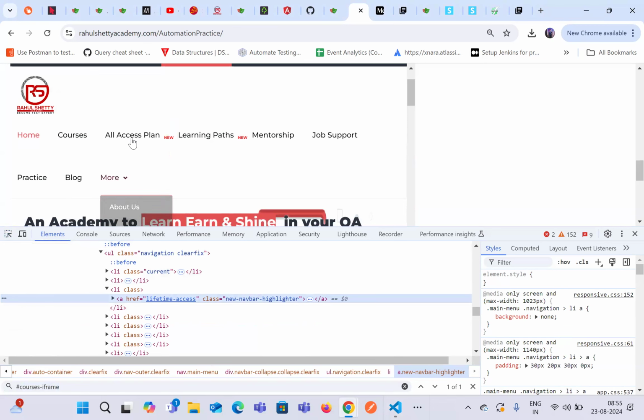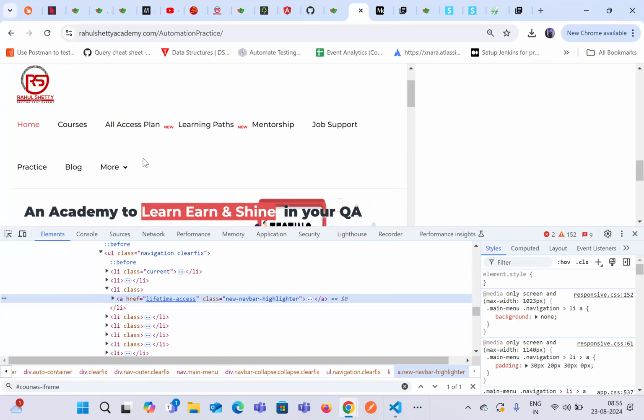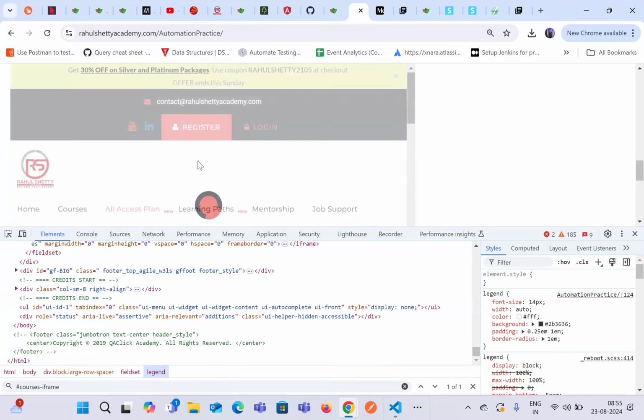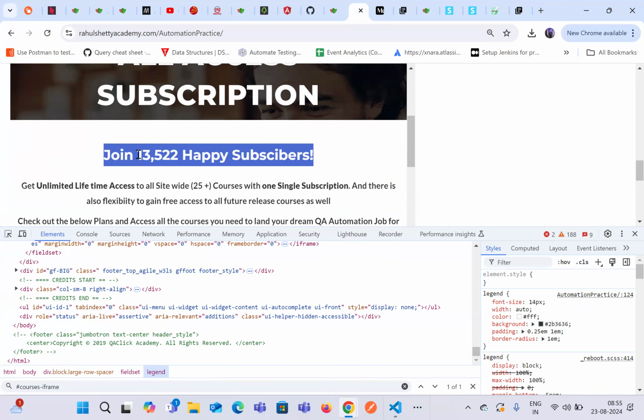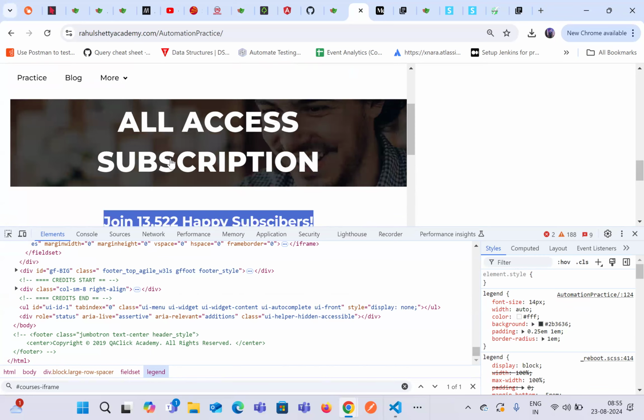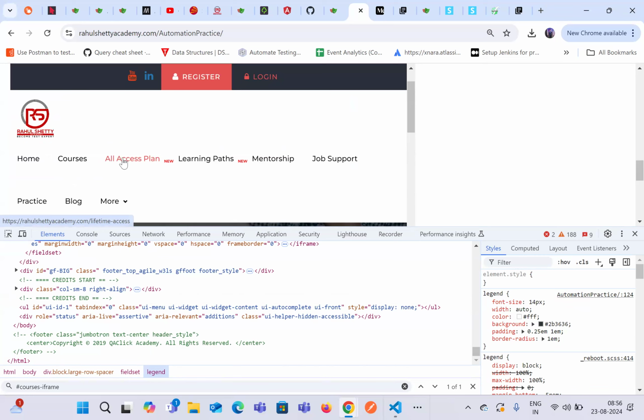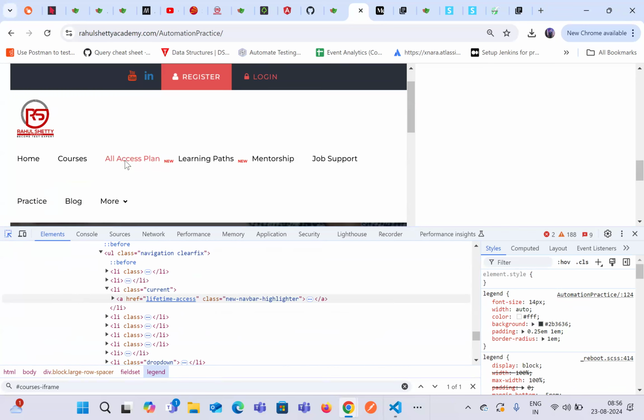Okay, so now let's say I'll just click on all access plan. Our goal is to click on all access plan, and there is some value over here which we have to print. Just print this value by switching to the frame, clicking on all access plan, and then getting the value for the text that it is displaying.